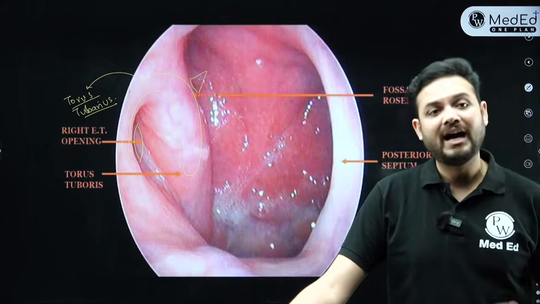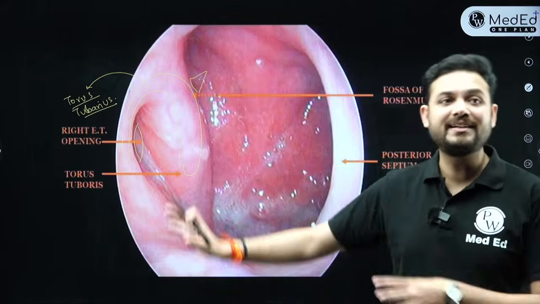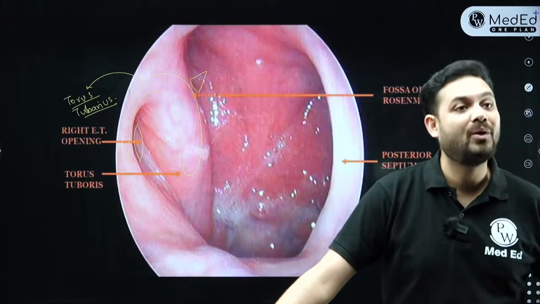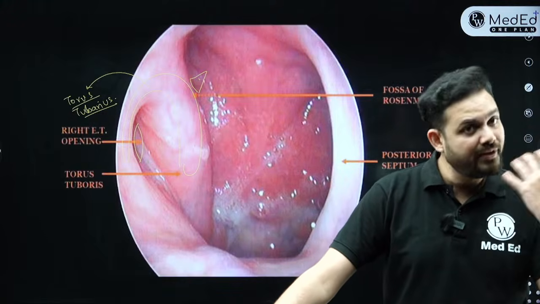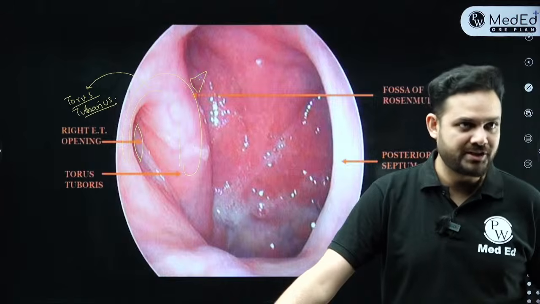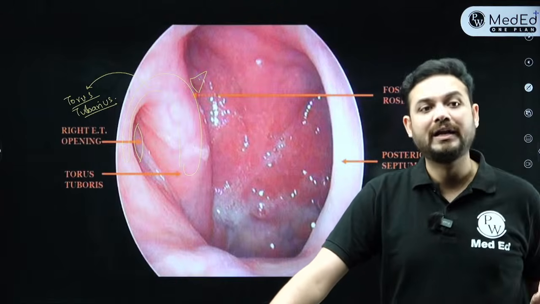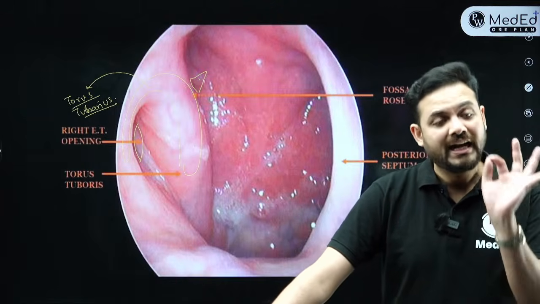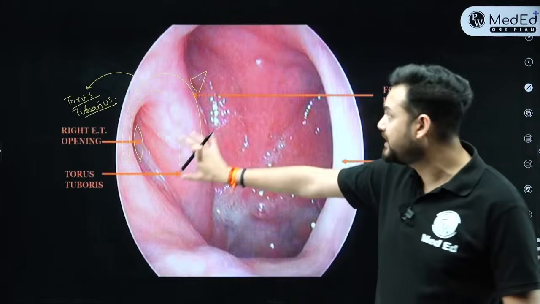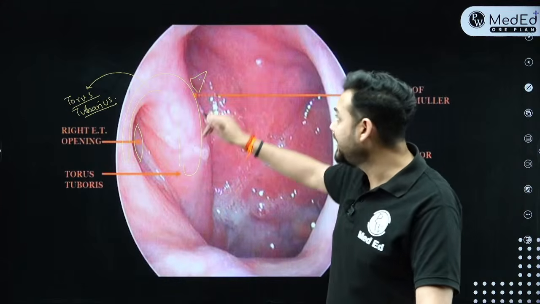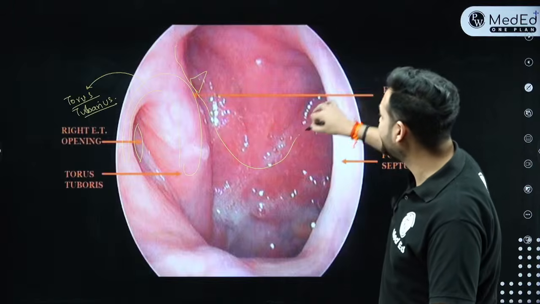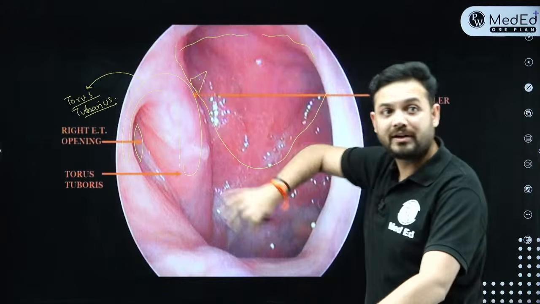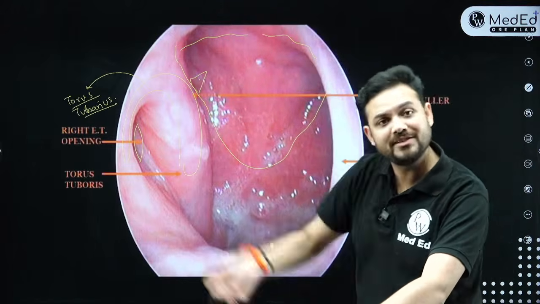Extremely, extremely important. Whether or not they show the video, this figure is very, very important, and how we actually see these structures and how we make out where exactly the site of origin is. So this is what we need to remember. Now see, I'll tell you very classical features. If they show this type of cavity and there is any kind of mass in it, that mass is a nasopharyngeal mass.